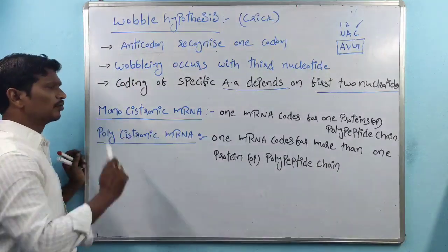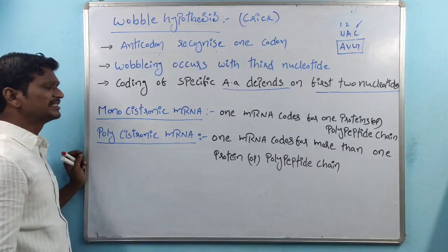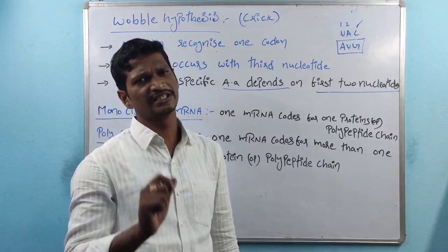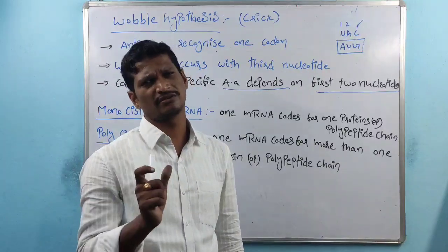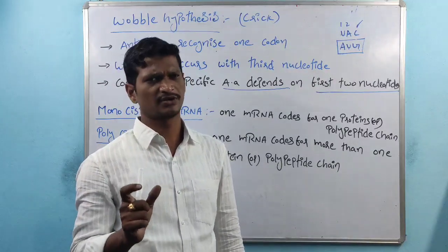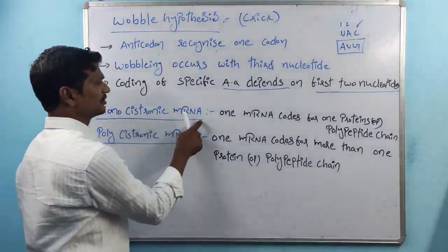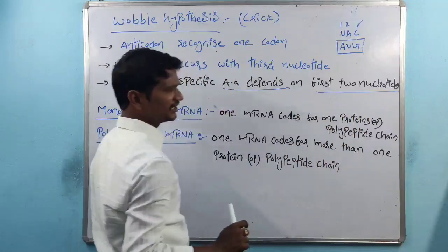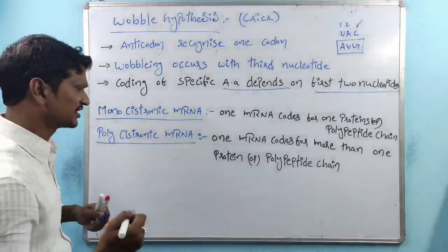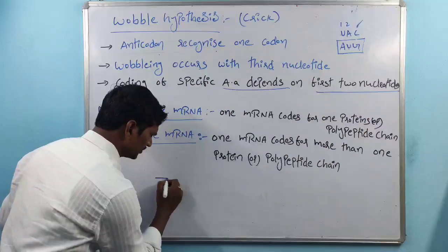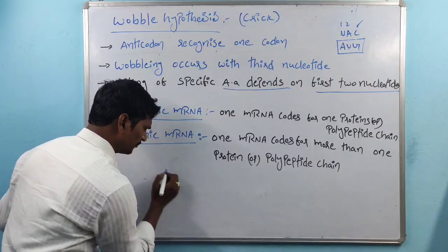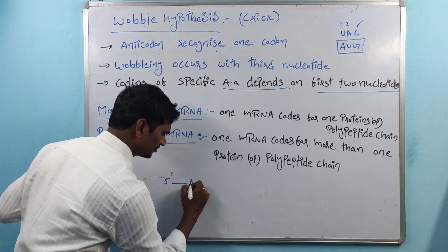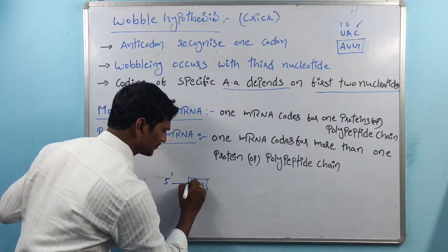And coming to monocistronic mRNA and polycistronic mRNA. Monocistronic mRNA: mono indicates single. We know about the cistron, the functional part. See, one mRNA codes for one protein or one polypeptide chain. Suppose this is the 5 prime end and this is the sequence, this is the mRNA.